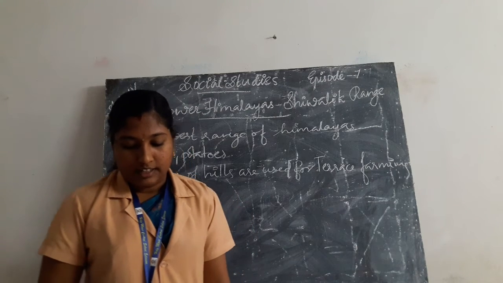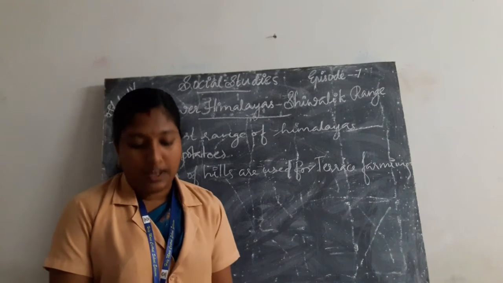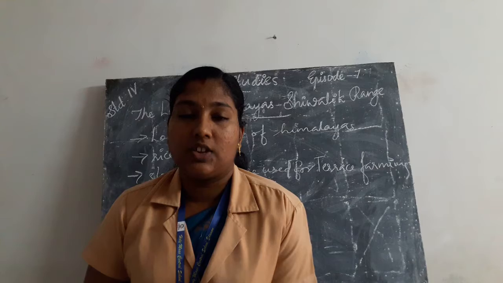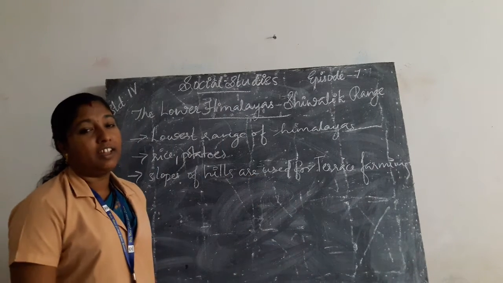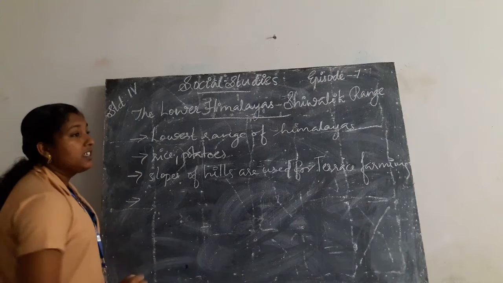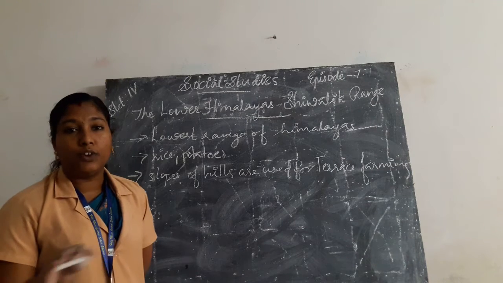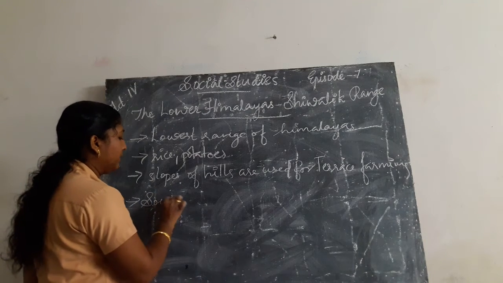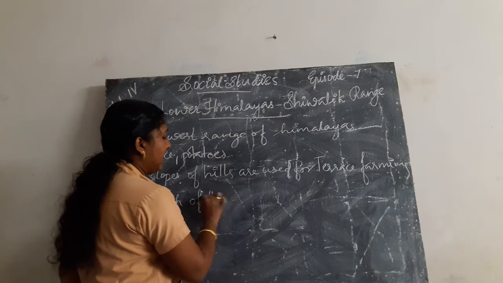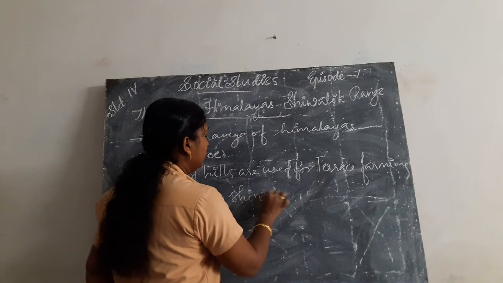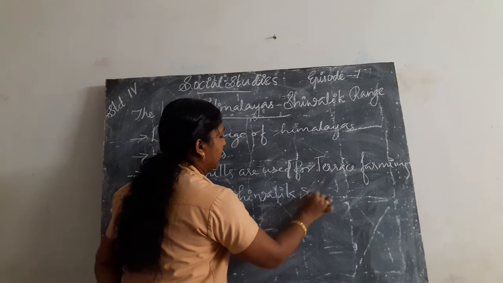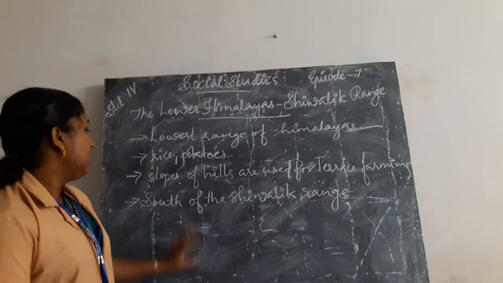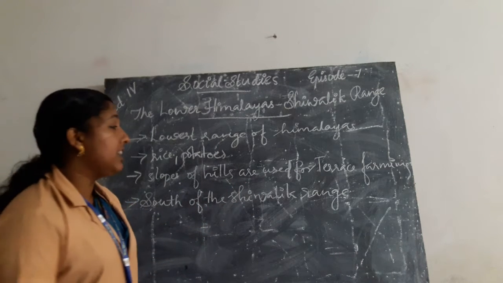The area to the south of the Shivalik range is known as the Terai region.